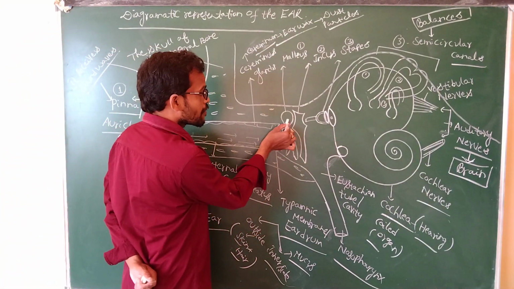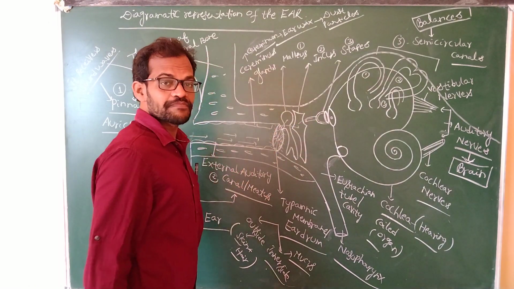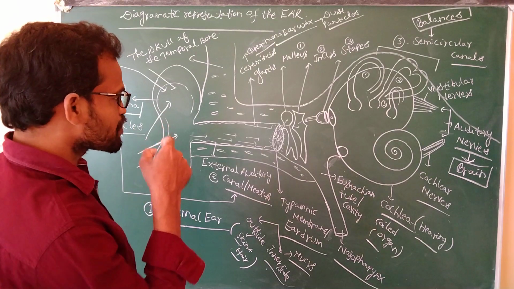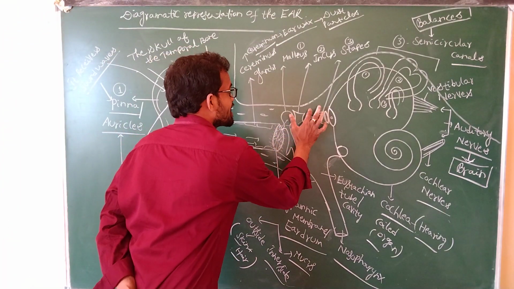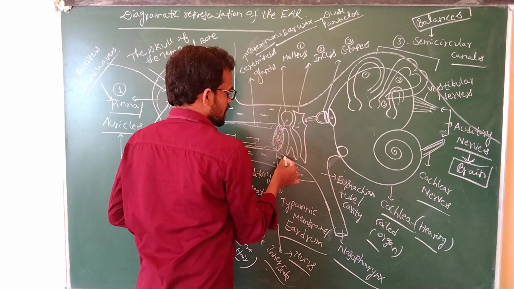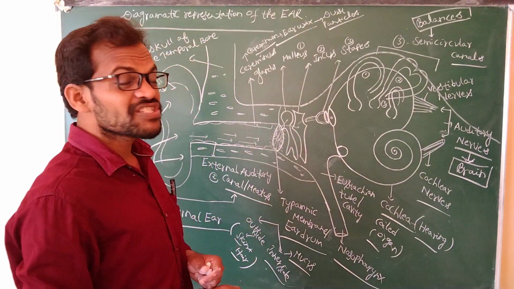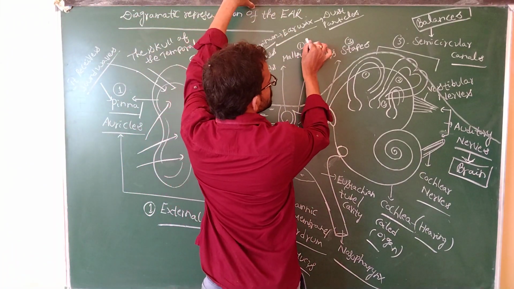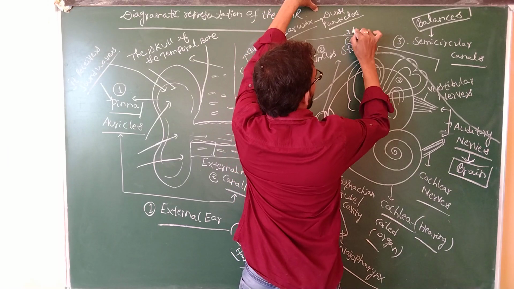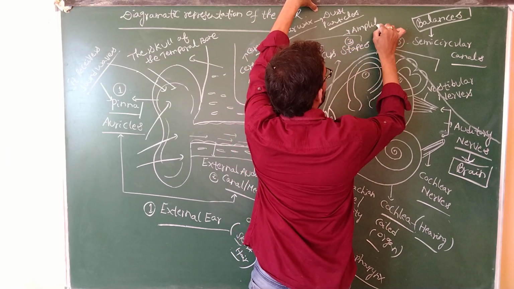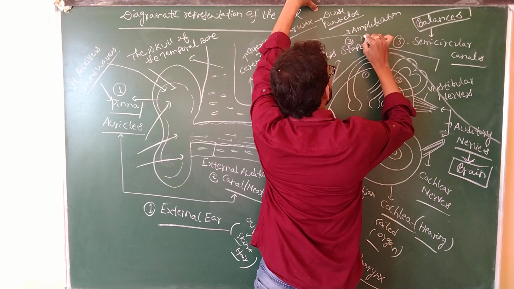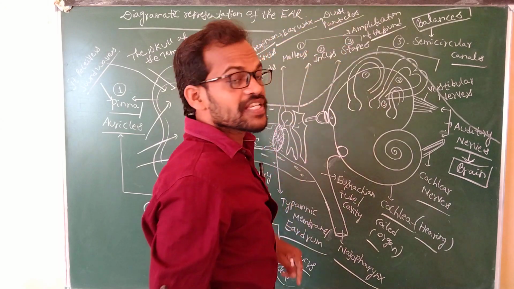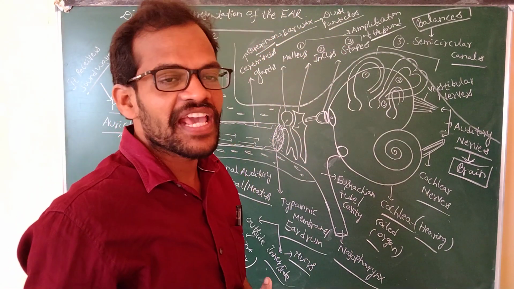The sound is passed to the malleus, incus, and stapes. These three bones are present in the middle ear, in the tympanic cavity. What is the function of the malleus, incus, and stapes? Amplification of the sound. These three bones are helpful for the amplification of the sound.